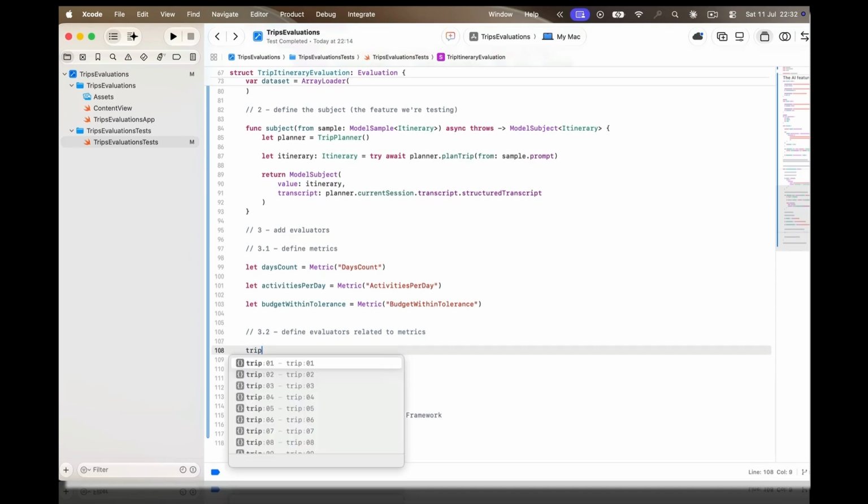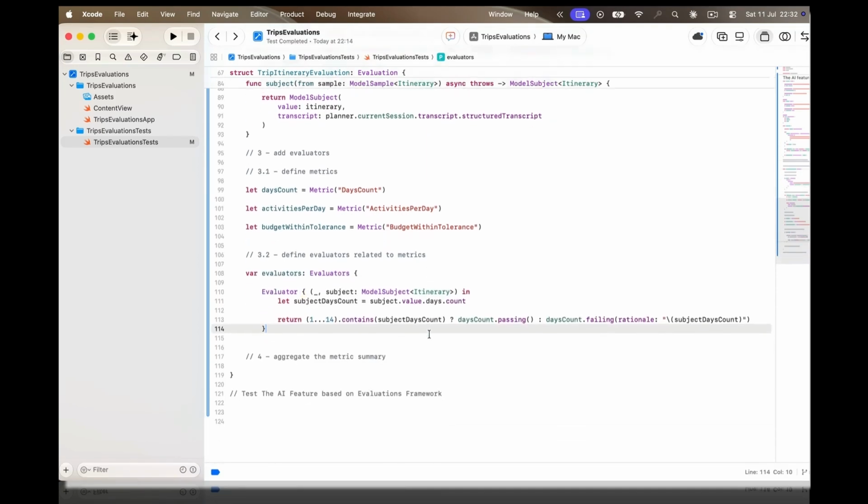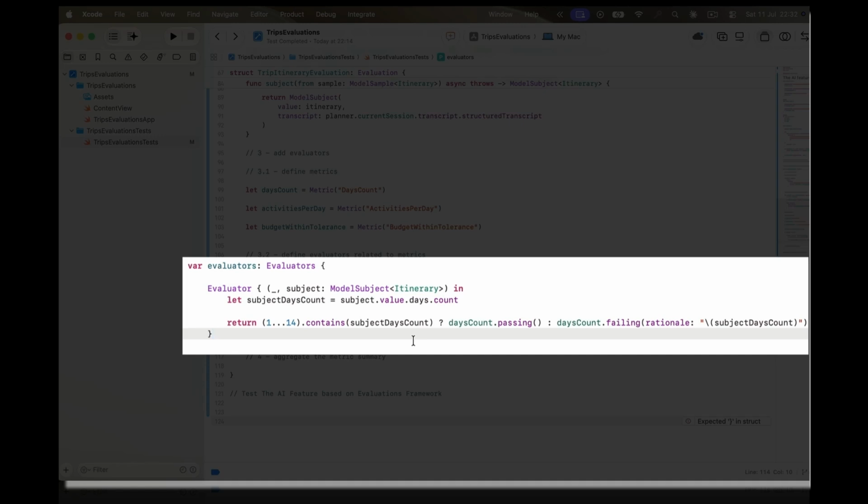Now the evaluators, one for each. The first reads the generated itinerary and checks that the number of days falls in a plausible range, 1 to 14. If it does, we return a passing result. If not, failing, and we attach the actual count as a rationale, so the report tells us why it failed. This is a deterministic check. Plain Swift, no model judgment required.